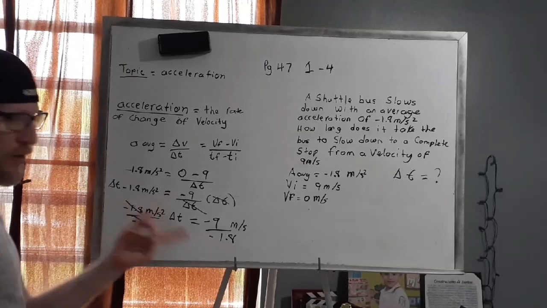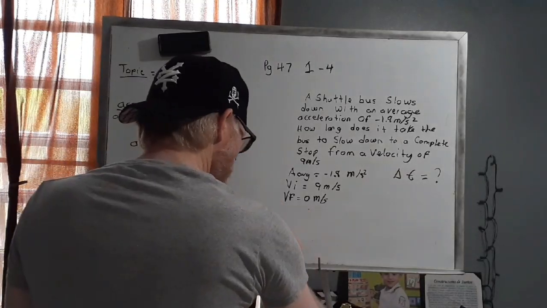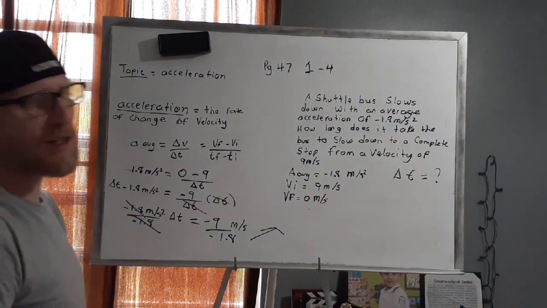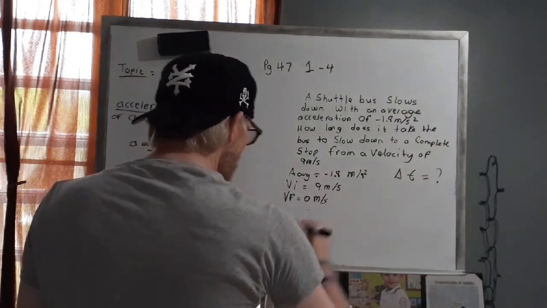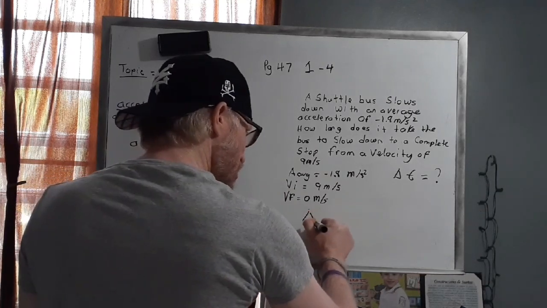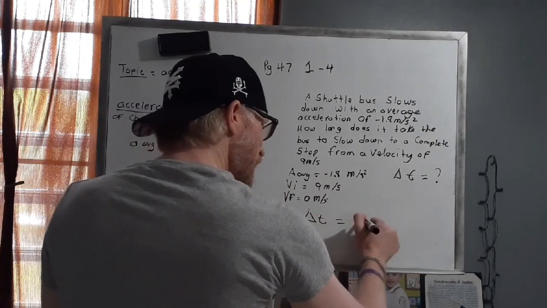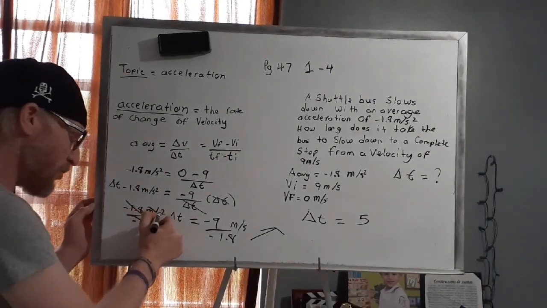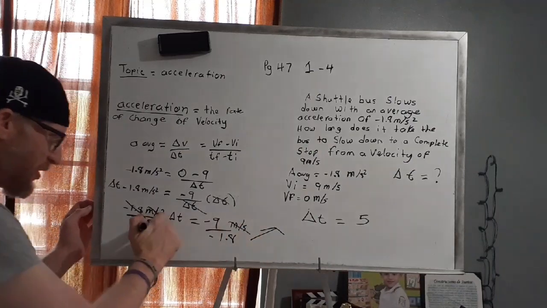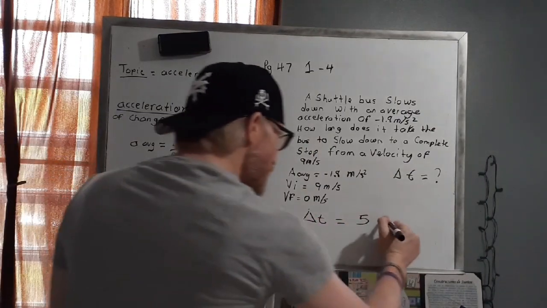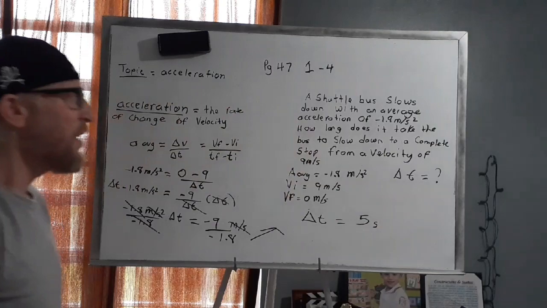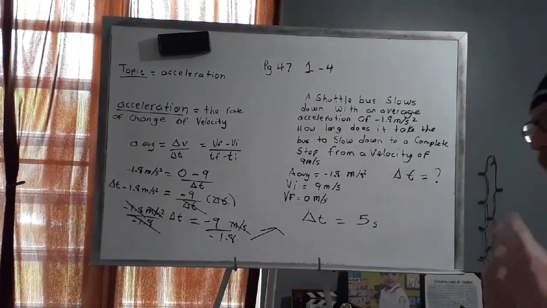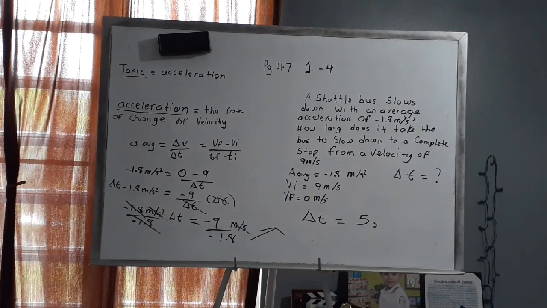So what I'm going to do now is just divide negative 9 by negative 1.8. Now you can use a calculator, or if you're good at remembering your decimal rules, the answer for that would be that the change in time is 5. But remember, meters per second cancels out with meters per second, and since this is seconds squared, my answer is 5 seconds. So it takes 5 seconds for the bus to reach a complete stop, okay?